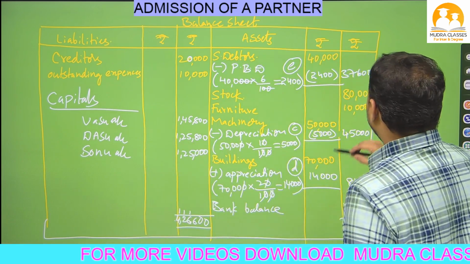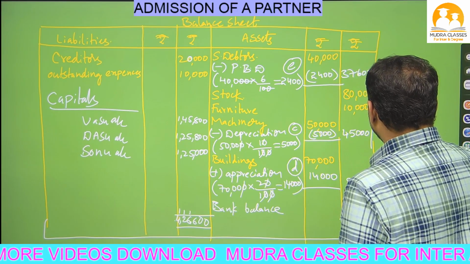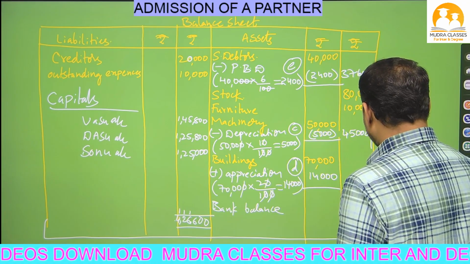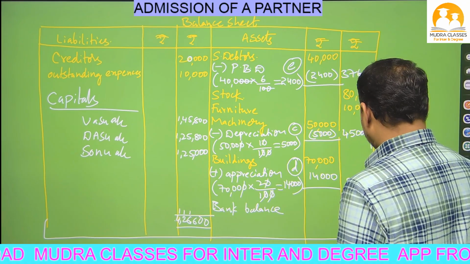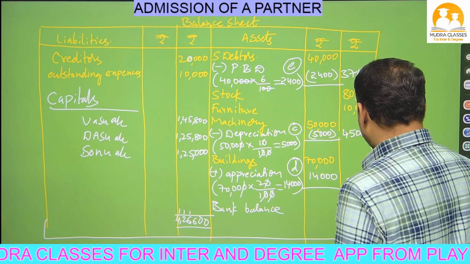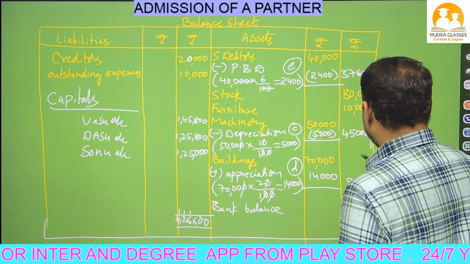Now do here also. Here also we'll do the total. 0, 0, 6. Next the fourth one, 4 plus 5, 9, 9 plus 7, 16.